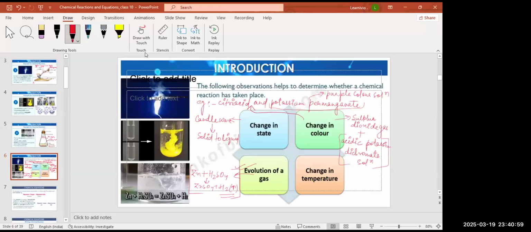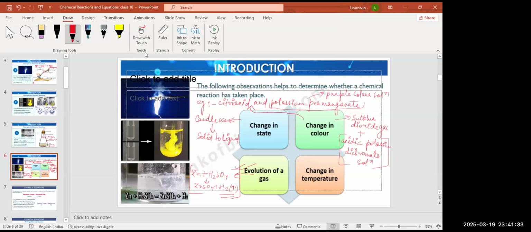It's an example of change in state because the wax is a solid, and the water formed by combustion of wax is a liquid at room temperature. Whereas the carbon dioxide produced by the combustion of wax is a gas.